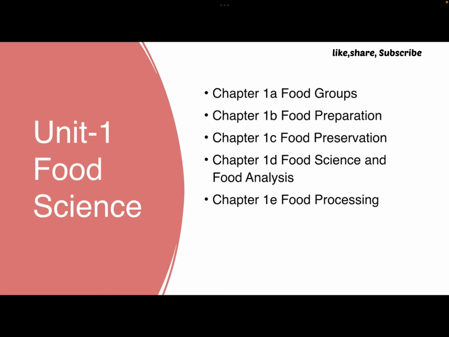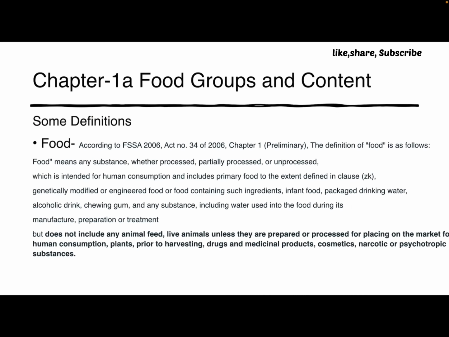So in Unit 1 it is food science. Food science has 5 chapters. In the first chapter we will discuss food groups and content, then in chapter two the food preparation, in third food preservation, in fourth food science and food analysis, and in fifth food processing. So first we will discuss the food groups, chapter 1a.